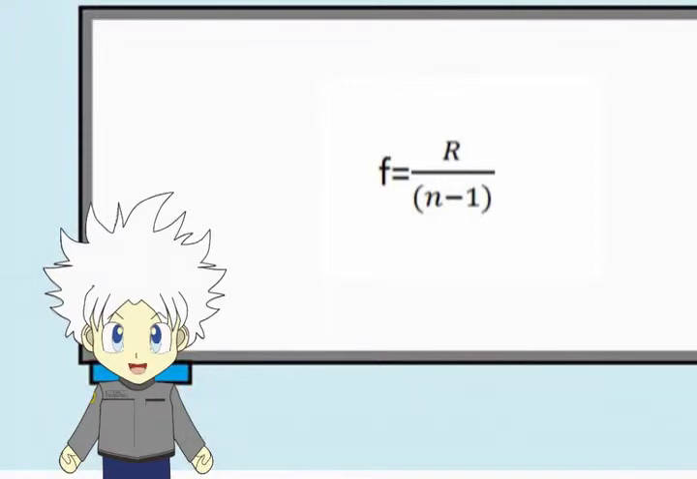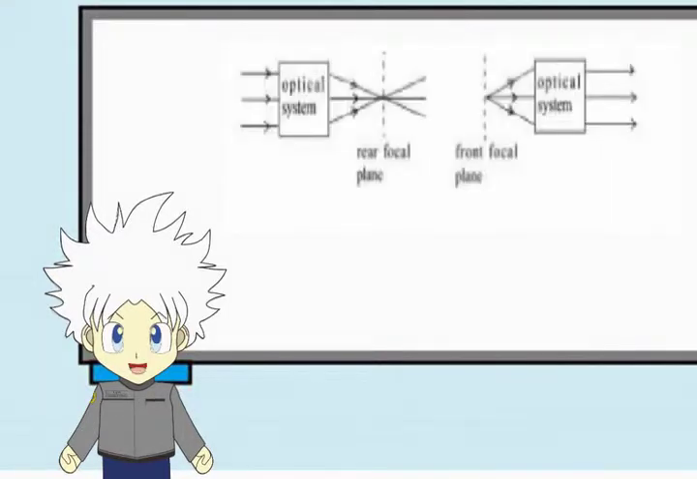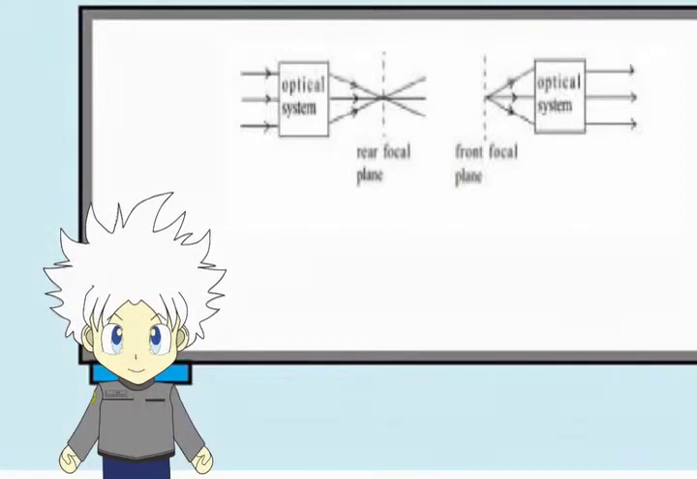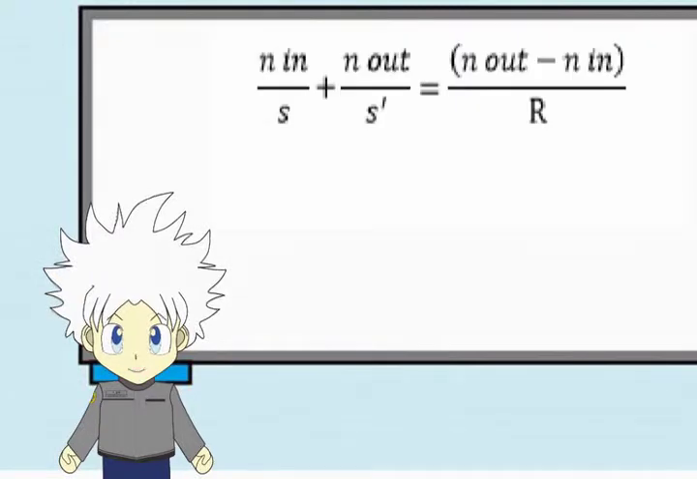If s equals infinity, then we understand that: 1. Light coming parallel to the axis will be refracted towards the focus. 2. Light coming through the focus will be refracted parallel to the axis. The equation can also be written as...